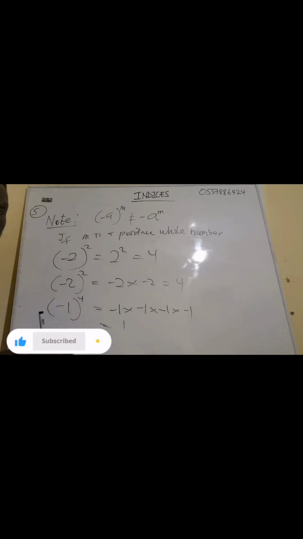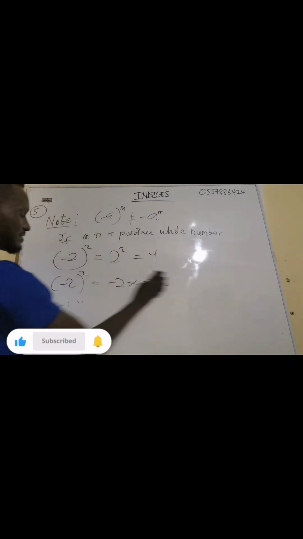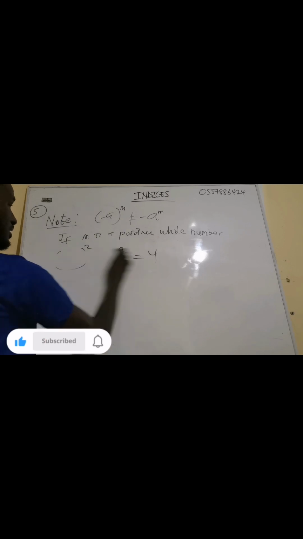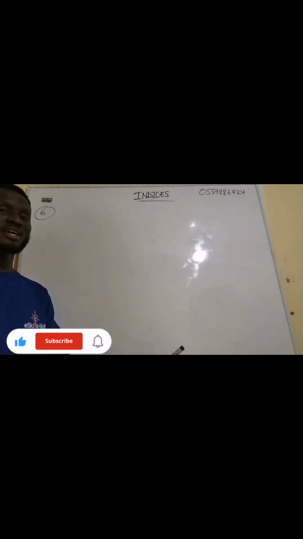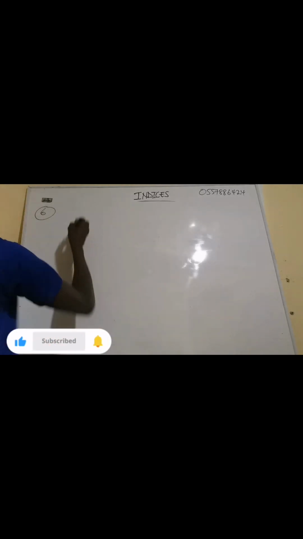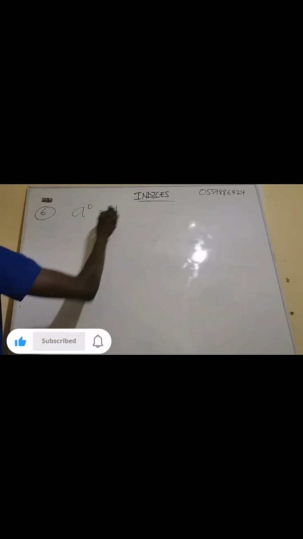Okay. Now this is mathematics, so as I'll be teaching some small tricks, then we move on. Now this one I'm teaching in full detail, the indices. Now let me talk about rule number 6. Rule number 6: I'm going to talk about the fact that when we have an index, or when we have a number, and the exponent is 0, it's always 1. So if I have a exponent 0, it is always 1.